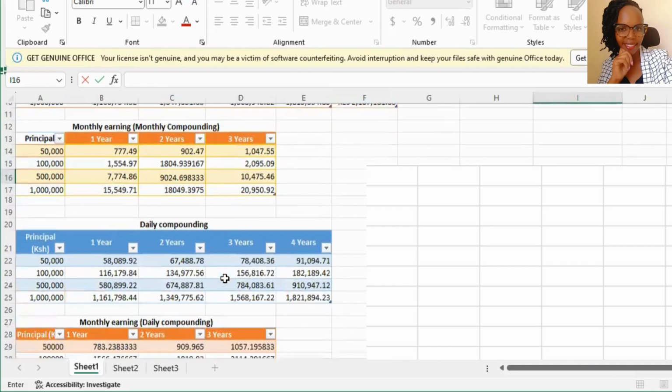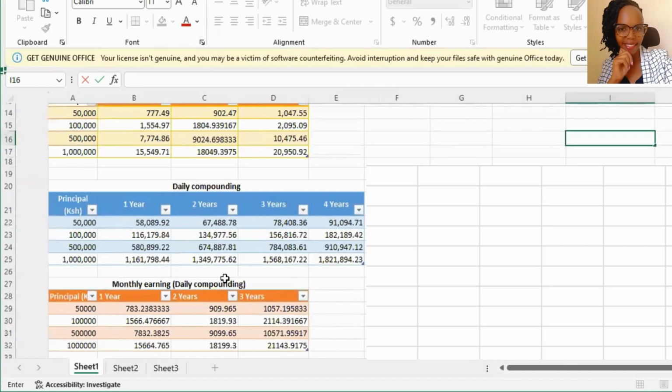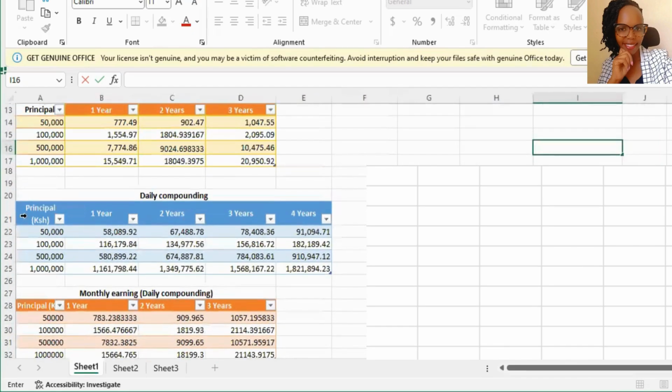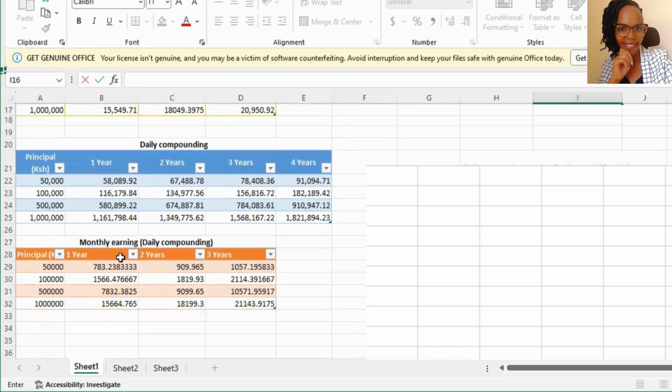Yes. Then we have daily compounding. For 50,000 Kenya shillings in year one, the total value of your account will be 58,089. Year 2, you'll have 67,488. You can see year 4, we have 91,094 Kenya shillings. And then at 50,000 Kenya shillings, you'll be earning 783 Kenya shillings. In year 2, every month, if you had 50,000 Kenya shillings, you'll be earning 909 each month, and so on.